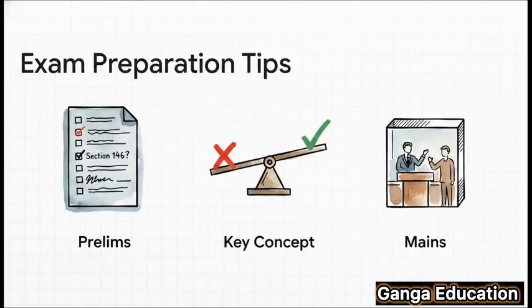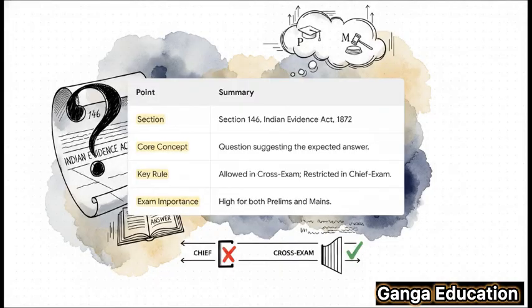So, to boil it all down for a super quick revision, just remember these key points. The section is 146 of the Indian Evidence Act. The core concept is a question that suggests the answer. And the key rule is its different application in chief and cross-examination. And its importance for both prelims and mains is very, very high.